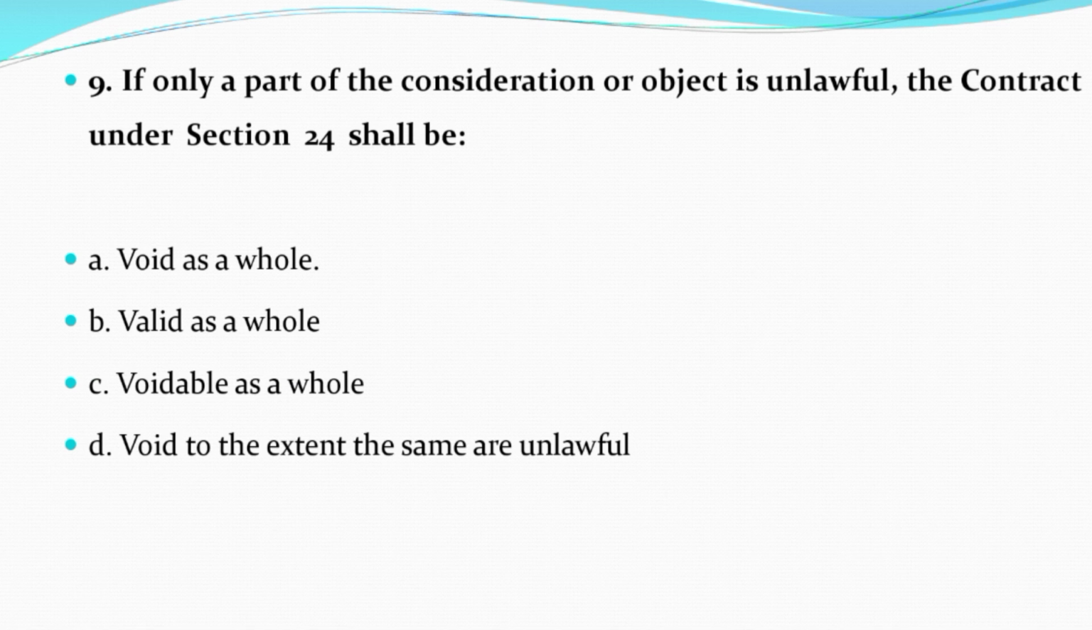Now question number 9. If only a part of the consideration or object is unlawful, the contract under section 24 shall be option A void as a whole, option B valid as a whole, option C voidable as a whole, option D void to the extent the same are unlawful. And the correct answer is option A, that is void as a whole.